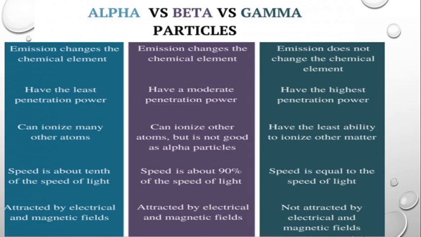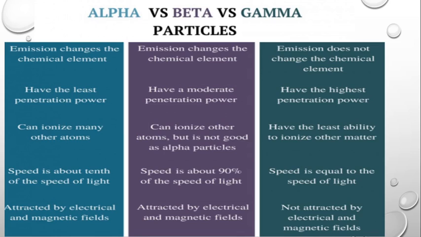Now the next point is regarding the penetration power. Penetrating power is more for gamma rays and very less for alpha rays. Now this penetration power is inversely proportional to ionizing power. That means ionizing power is greater for alpha particles and lesser for gamma particles.